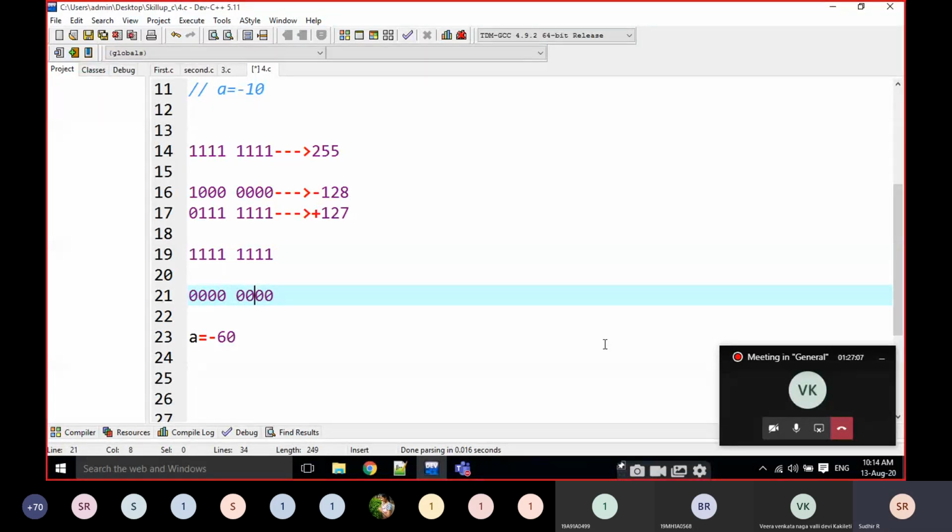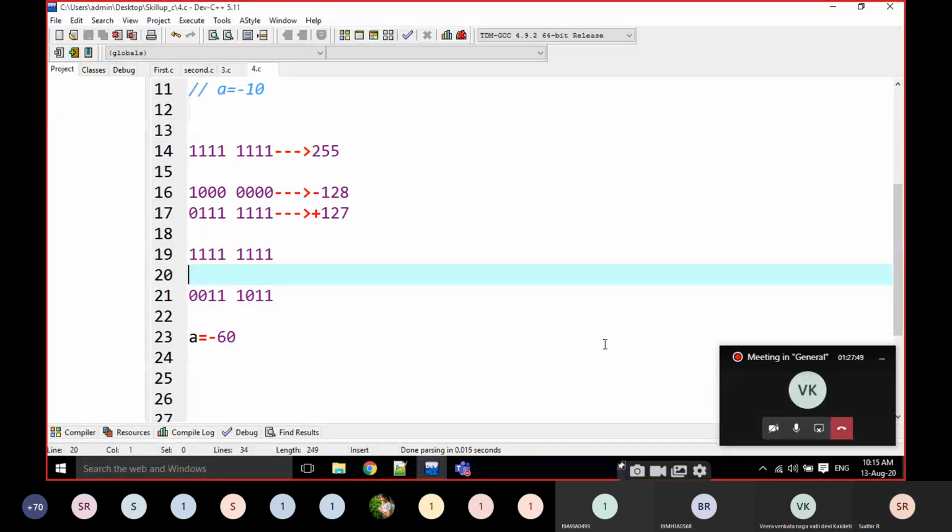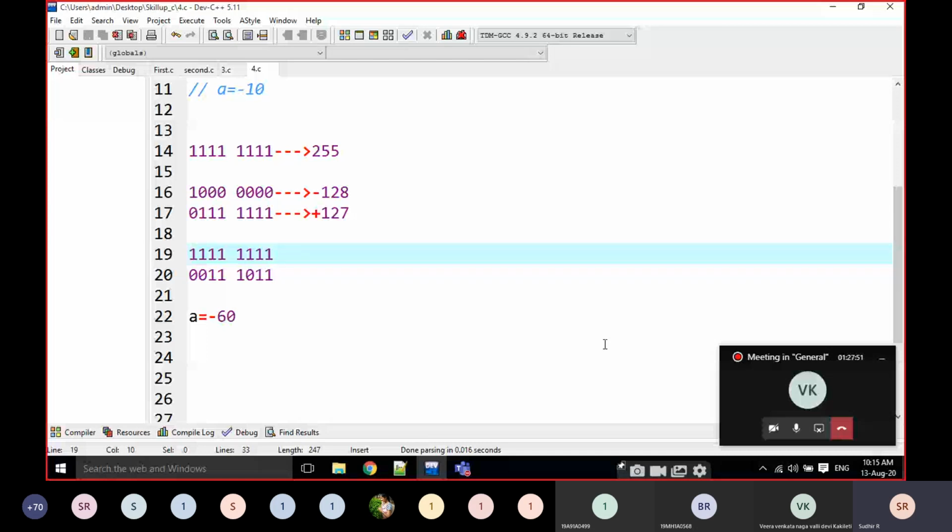Example like this: 2 power 0, 2 power 1, 2 power 2, 2 power 3, 2 power 4. What is 2 power 4? 16. 2 power 5? 32. 32 plus 16 is 48. 48 plus 8 is 56. 56 plus 3 is 59. Okay, correct.